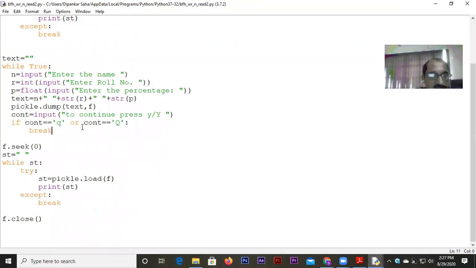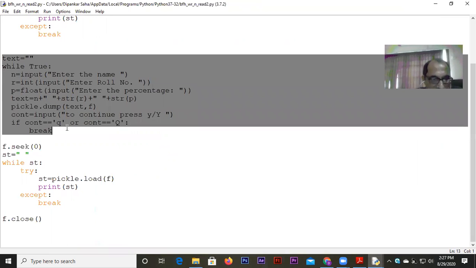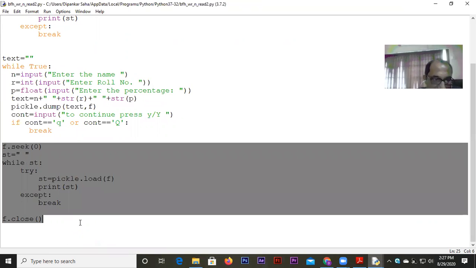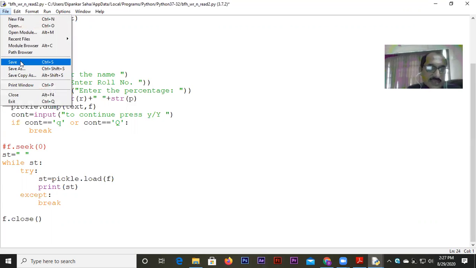Now, look at this very, very carefully. Whatever names I added here, this got added because this reading, I'm trying to read once again. And when I read, I could make out that the things got added. Fine. So here it will not read once again if you do not write f.seek(0). You just make it a comment line, then there will be a direct proof for you how it happens.